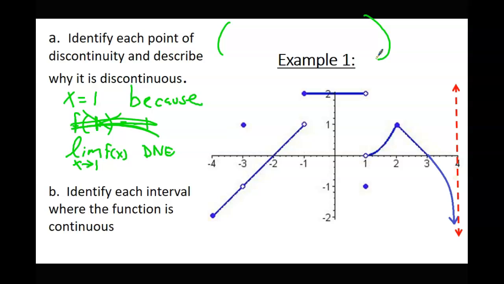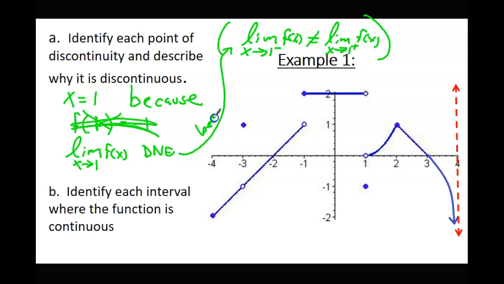Okay, that's okay. Let's see if maybe Dario can help us out. Why does the limit not exist, Dario? The limit approaches 1 from the left. Beautiful. The limit as x approaches 1 from the left, this is how you write that, is not equal to the limit as x approaches 1 from the right. And since that's the case, the limit does not exist. And since the limit does not exist, that's what makes that a point of discontinuity.